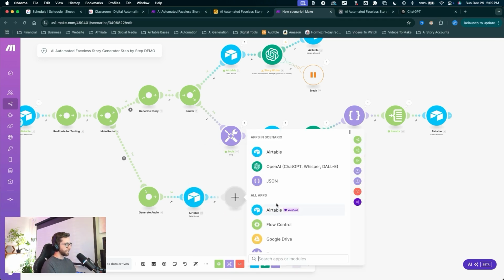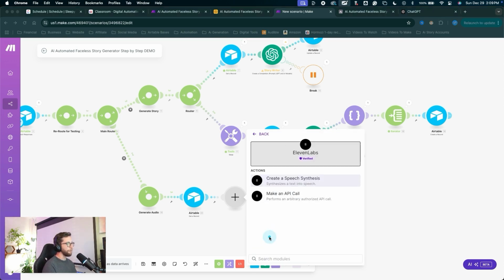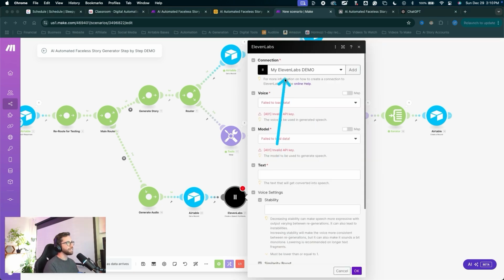This is going to be 11 Labs. You can type in 11 Labs, find the 11 Labs module, and create a speech synthesis. For your 11 Labs connection, I have the tutorial on setting up 11 Labs, getting your API key, setting up your connection. If you want to jump over to my school community, that tutorial is in the classroom.